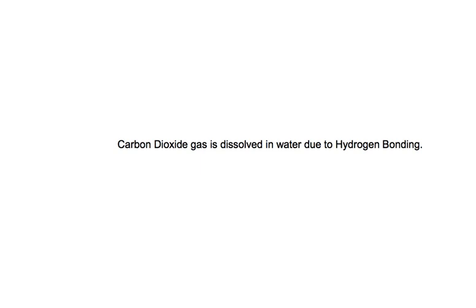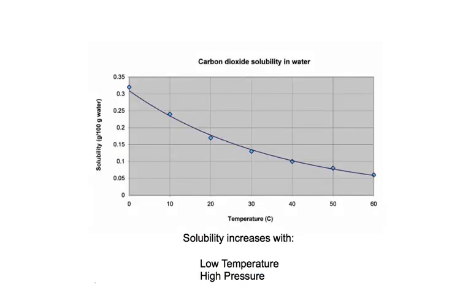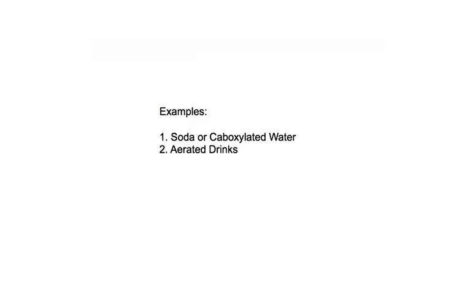Now the solubility of carbon dioxide depends on temperature and pressure. As you can see in the graph, the solubility increases at low temperature and high pressure. Some examples of carbon dioxide dissolved in water are soda or carbonated water, which contains carbon dioxide gas dissolved in sterilized water at high pressure, and aerated drinks such as Coca-Cola and Pepsi.